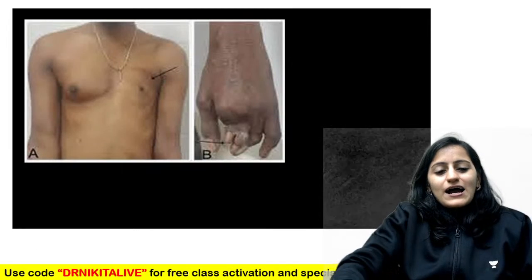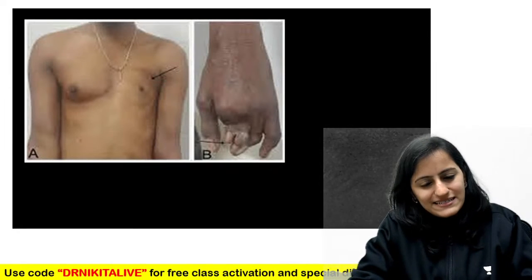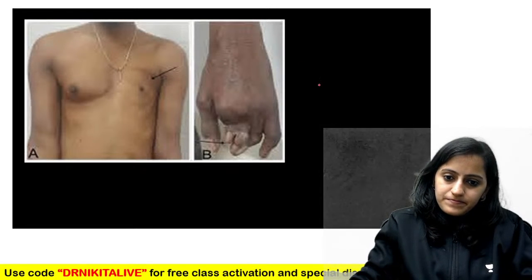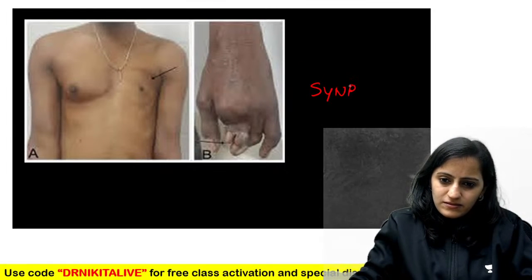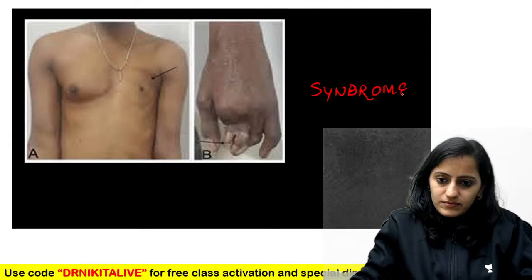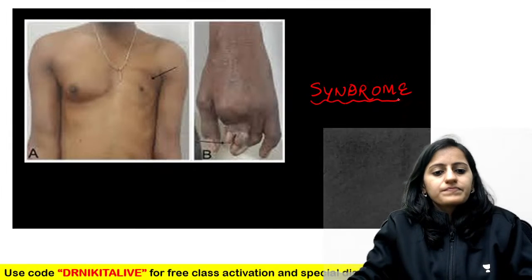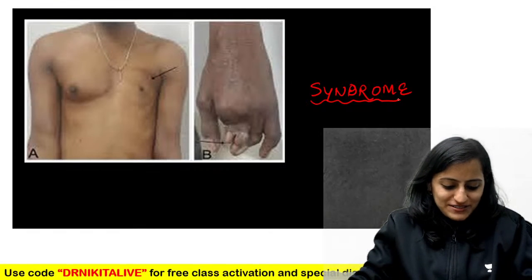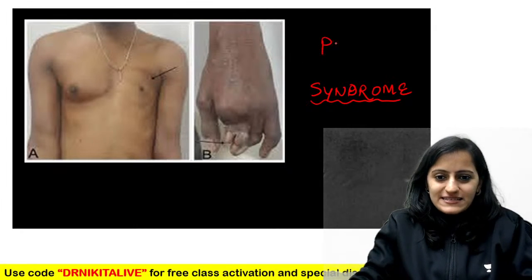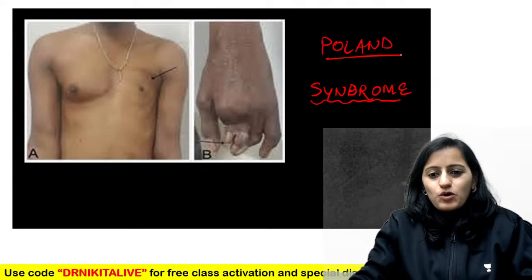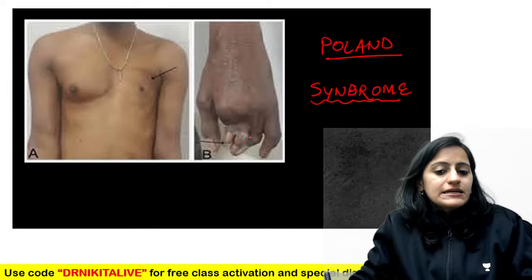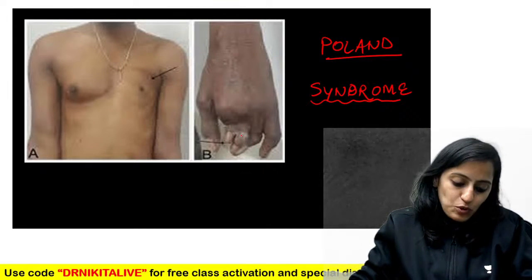Okay, now look at this one. What is this image showing? What syndrome is this? Very good, Tamim. Absolutely right. So that is Poland syndrome. Okay, the Poland syndrome. You see the chest wall, absent pectoralis muscle. You see the syndactyly, that is Poland syndrome.